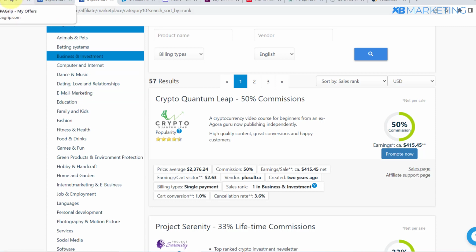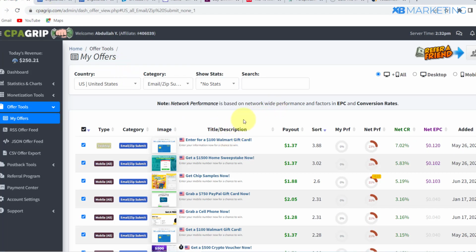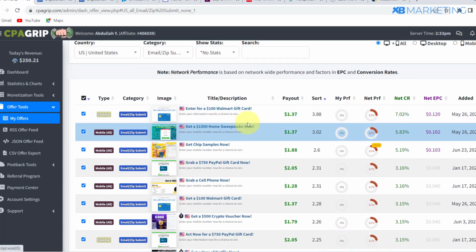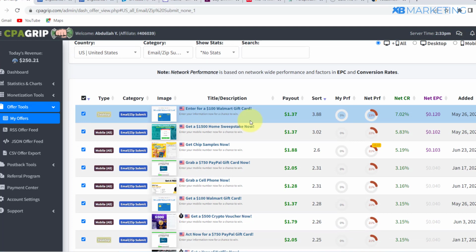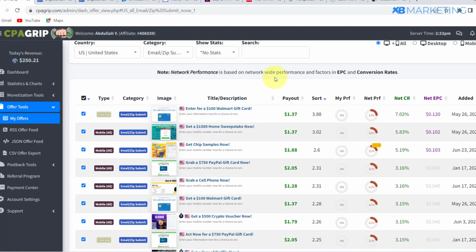If you decide to promote CPA offers, you are also going to start getting clicks and leads to your CPA account. Like I said, make sure you go for zip or email submit offers because they are usually very easy to convert. All the visitor needs to do is submit their email, and boom, you get a lead.